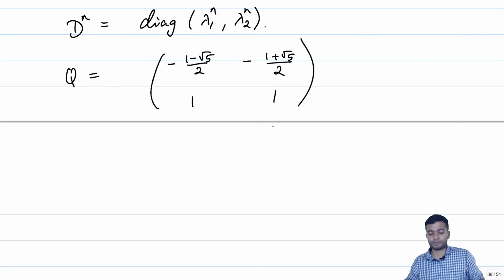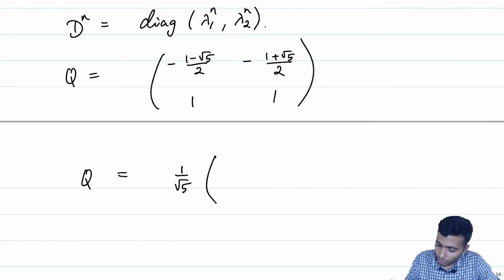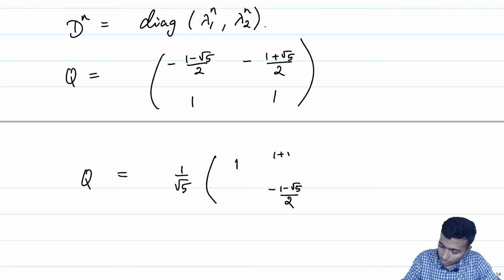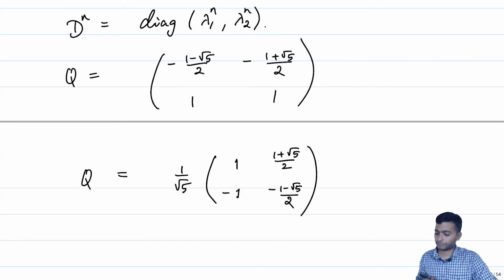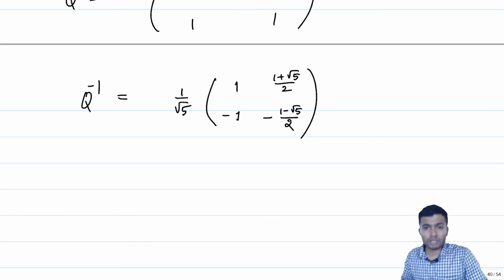So, this was our Q. By using elementary matrices and reducing it to the echelon form and parallelly doing the same operations to the identity, one may check that, I will not do the calculations, Q inverse is just going to be 1 by root 5 times the matrix with entries 1, minus of 1 minus square root of 5 by 2, 1 plus square root of 5 by 2, and minus 1. This is Q inverse.